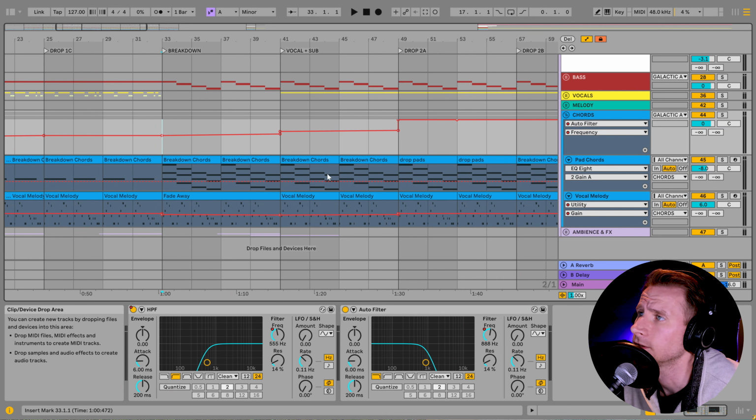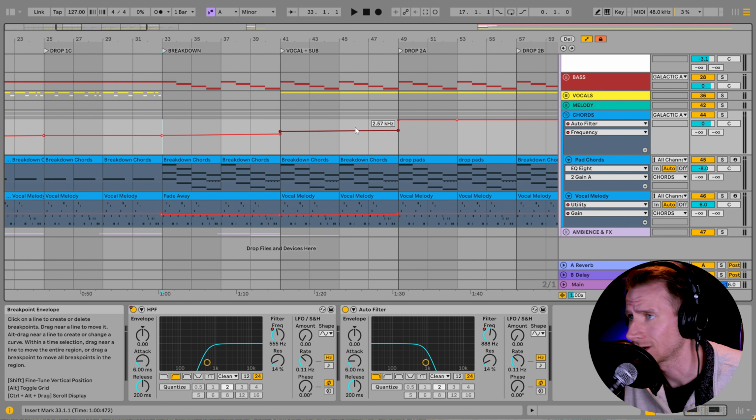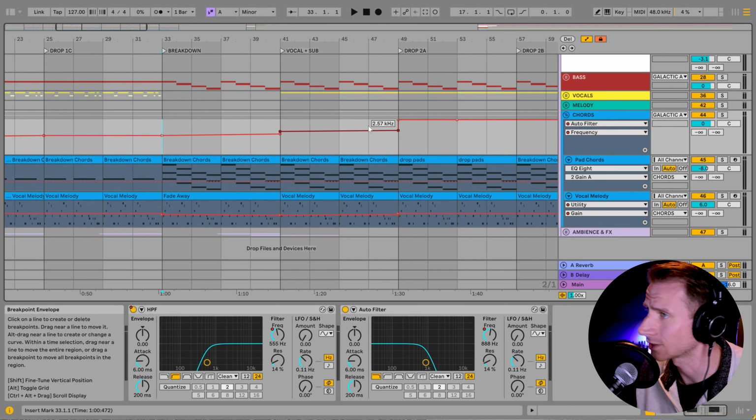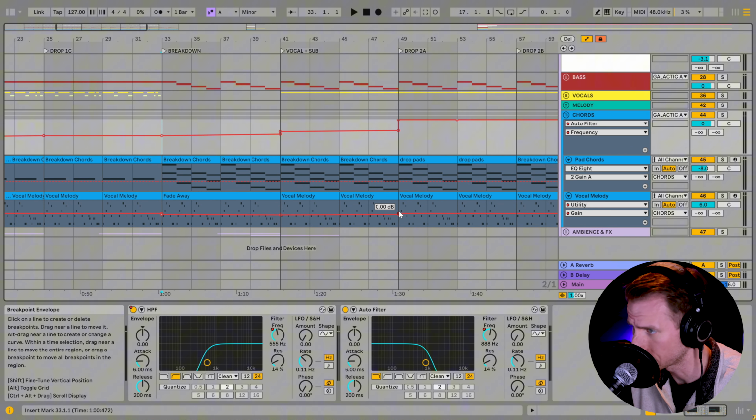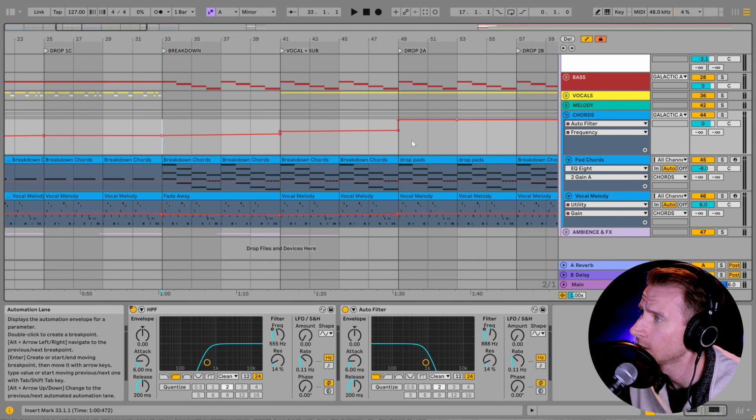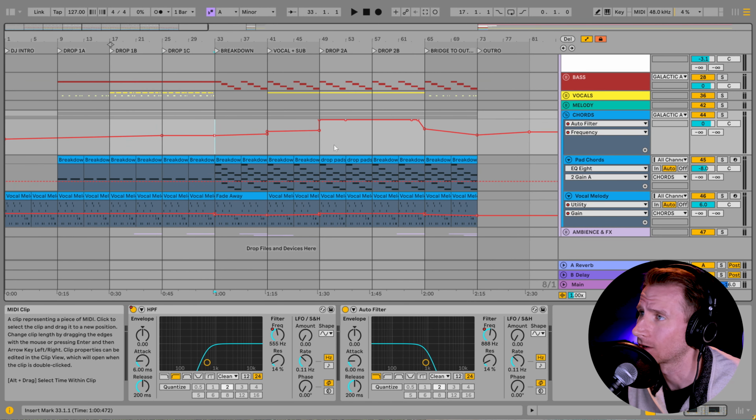The only other thing to note in the breakdown is just careful attention, again, given to filters and volume automation. Super important in progressive, but right here, the melody kind of just jumps up a few dB right before the drop to kind of create a little bit of a special moment. And other than that, the second drop is literally the same as our original idea.